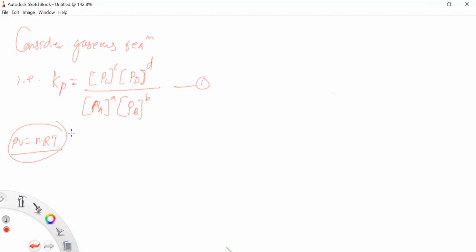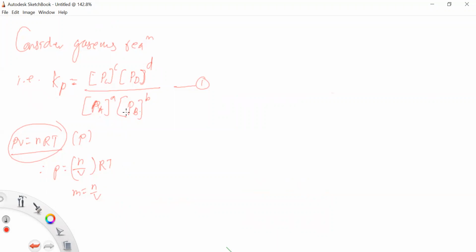And the partial pressure for this one is denoted by P, and therefore P is equal to n upon V into RT.